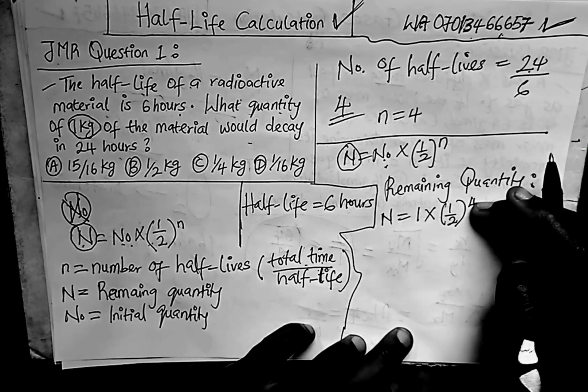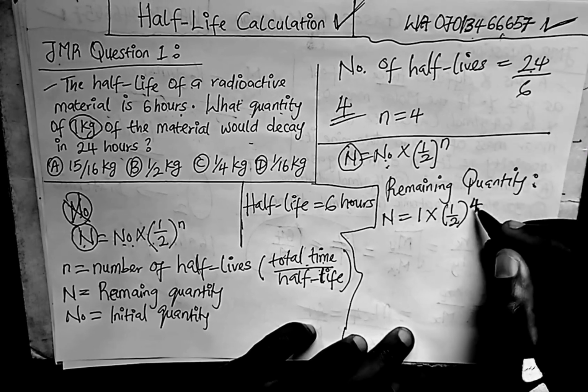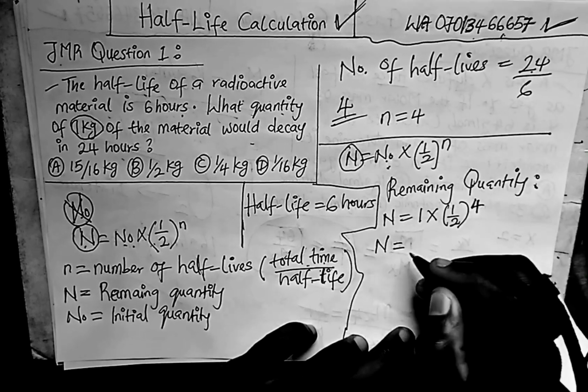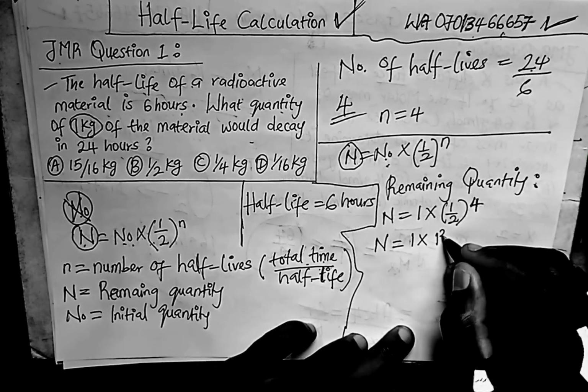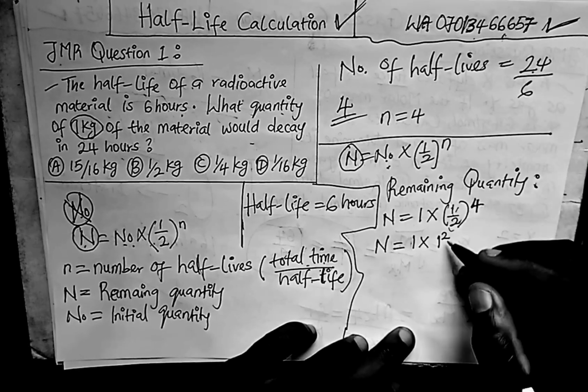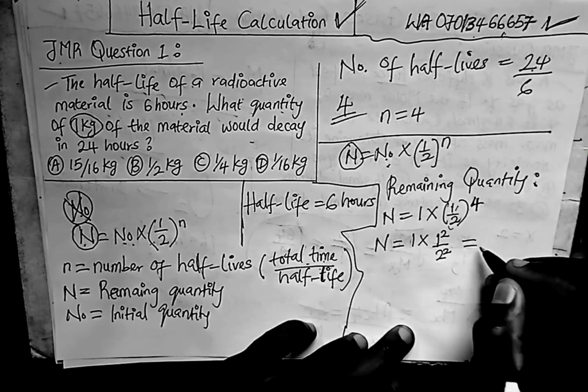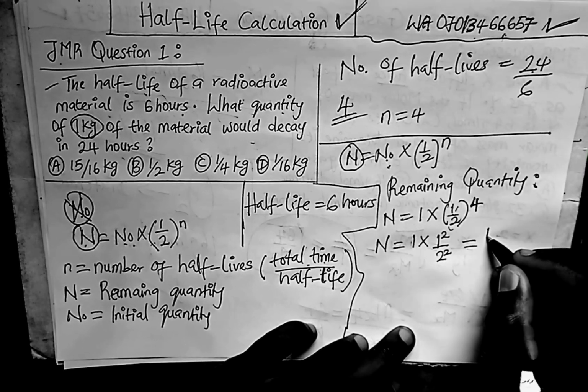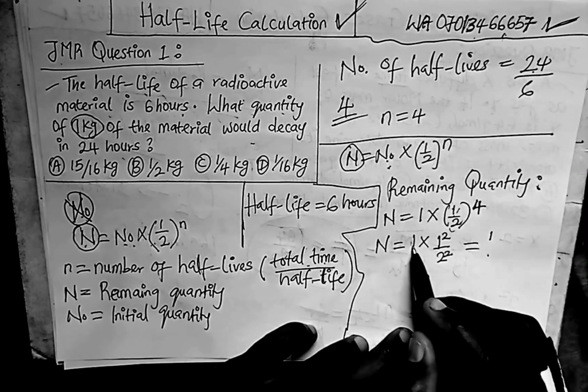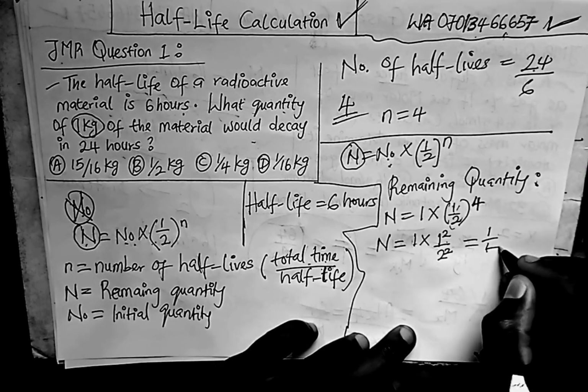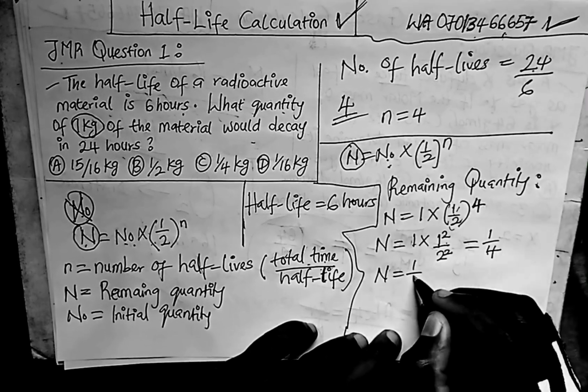So what is this going to give us? Anything raised to power, according to the law of indices, we're going to get N is equal to 1 times 1 raised to power 2. It will come here, everything inside the bracket will come square, over 2 raised to power 2, which will now give us 1 times 1 is 1, 2 times 2 is 4. Everything times 1 will still give us the same thing. So we'll get 1/4 here. So N will be equal to 1/4.